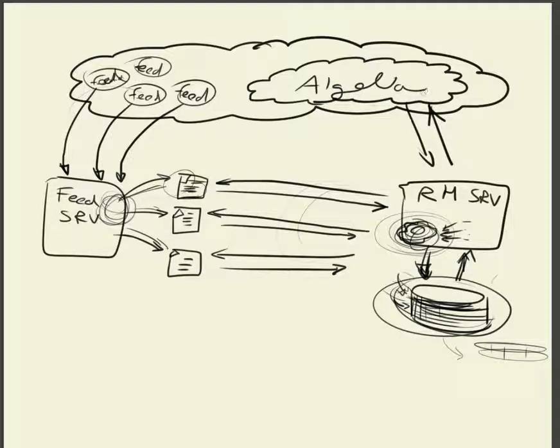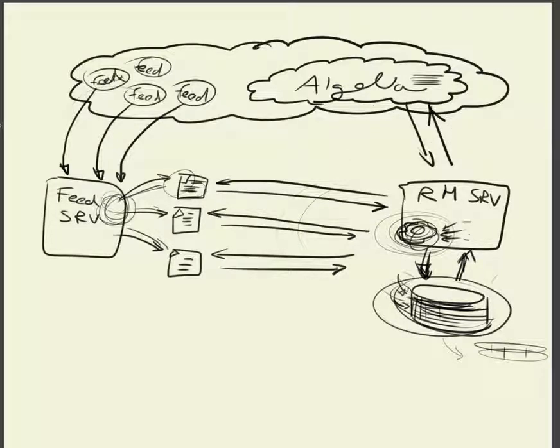Algolia is basically a shorter, faster version of only the data that we need in order to have quick access to search. So that's it.